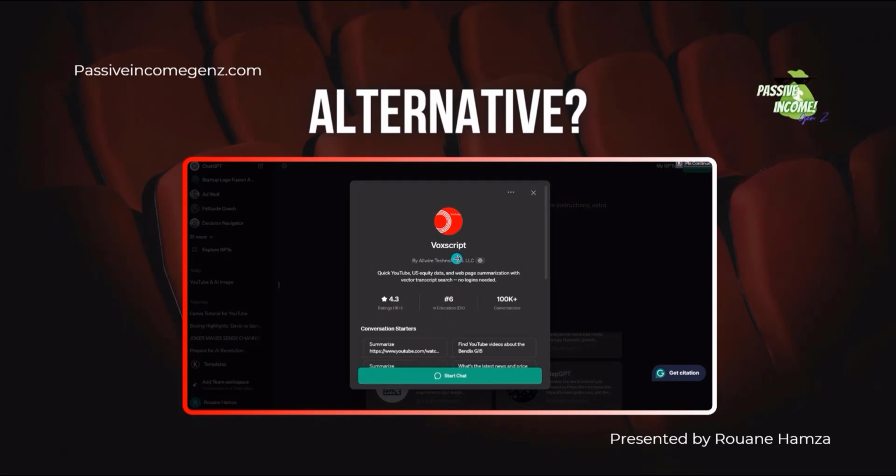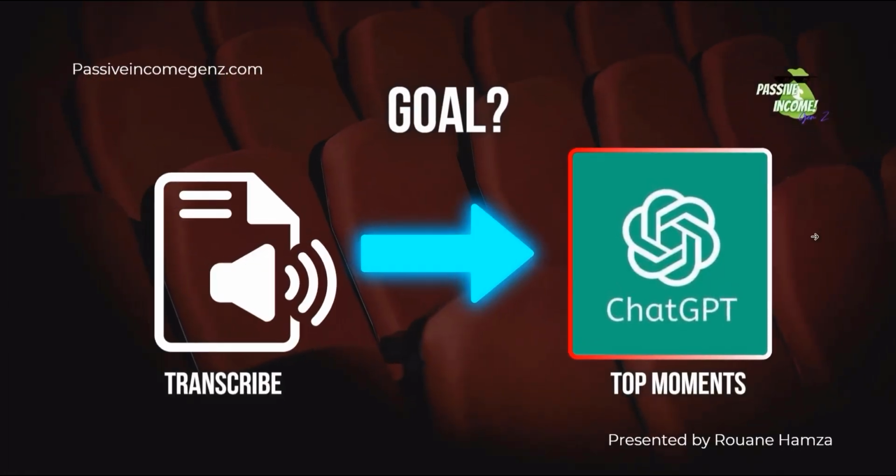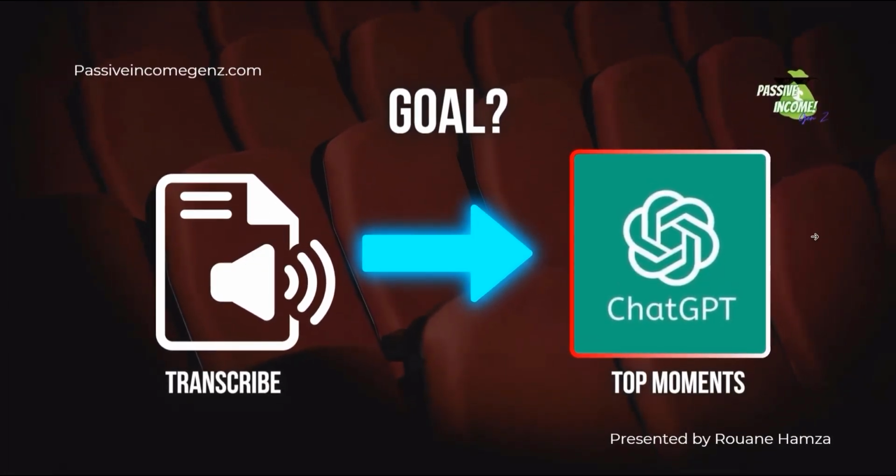It's a GPT that exists inside of the GPT store of ChatGPT, okay? And that is also an extension that we can use, or not extension, but that is what we can use. So here, what is the goal? What are we gonna do? How can we create these faceless channels?